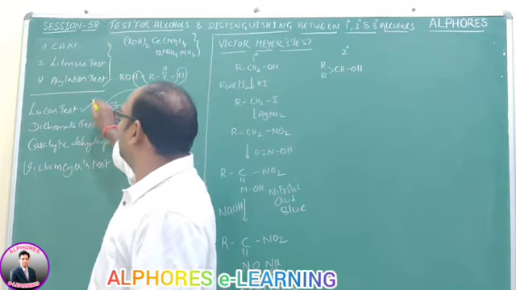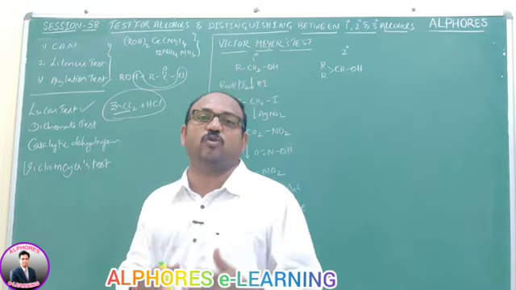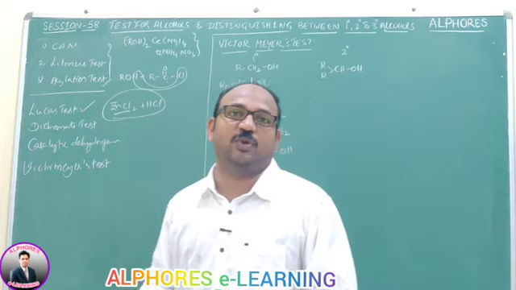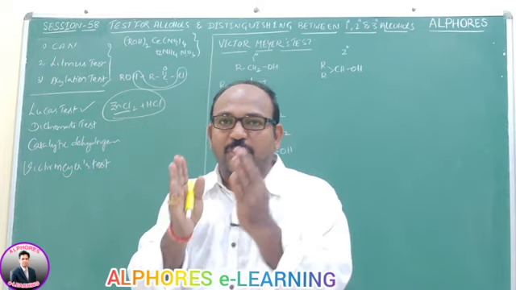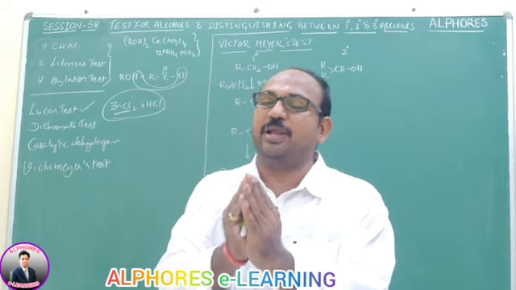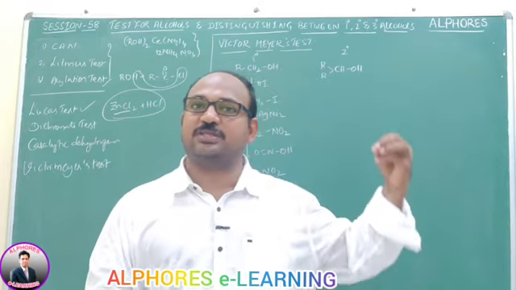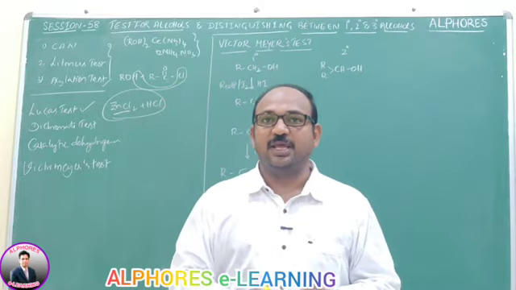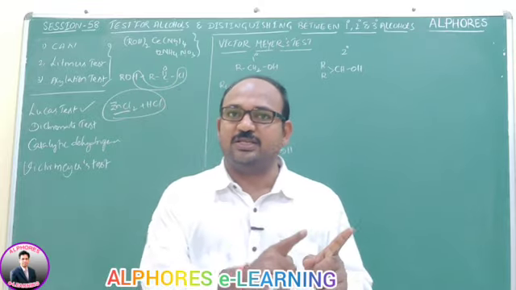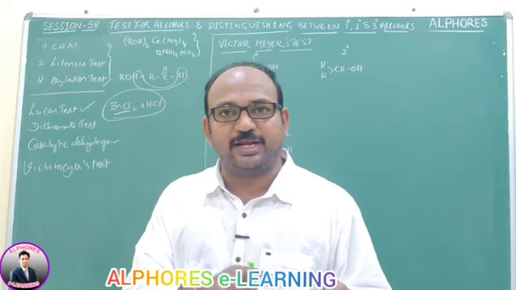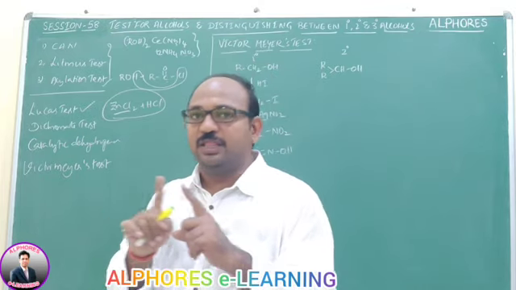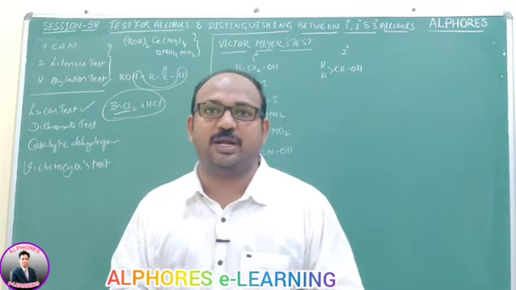This is what we call the Lucas test, and the second one is the dichromate test. In the previous session we learned in oxidation reactions that primary alcohols upon oxidation give aldehydes, and aldehydes further oxidize to carboxylic acids. Throughout this change, alcohol to aldehyde and aldehyde to carboxylic acid, there is no change in the number of carbon atoms.